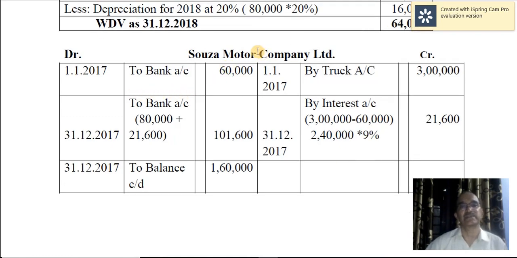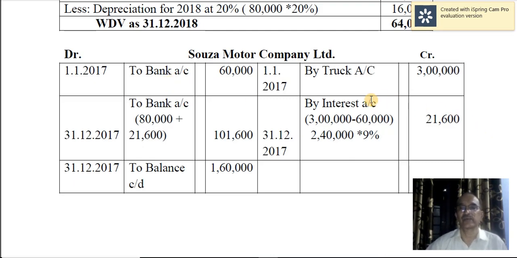Now we'll consider the hire seller's account. Actually, entries are recorded simultaneously. So the first entry: asset account debtor to hire vendors account. The asset here is trucks. So the hire vendor, that is Souza Motor Company, is credited by trucks account, 3 lakh, 1 lakh into 3 trucks. And you make a down payment of 60,000 altogether for all the 3 trucks. This is the entry for down payment.